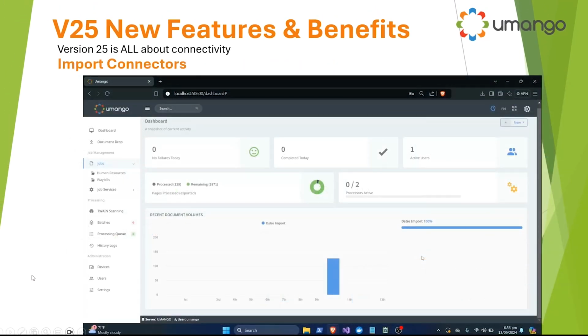Okay. Moving on, our next important thing for you to jot down is what we call import connectors. Now, in Umango, you may be familiar with what we call export connectors. And export connectors are just a method of connectivity, just like you saw on that prior screen. Okay, how do I want this information exported into my business system? And it could be Box, Drive, SharePoint, Docushare, Docushare Go, a huge range of different document export methods.